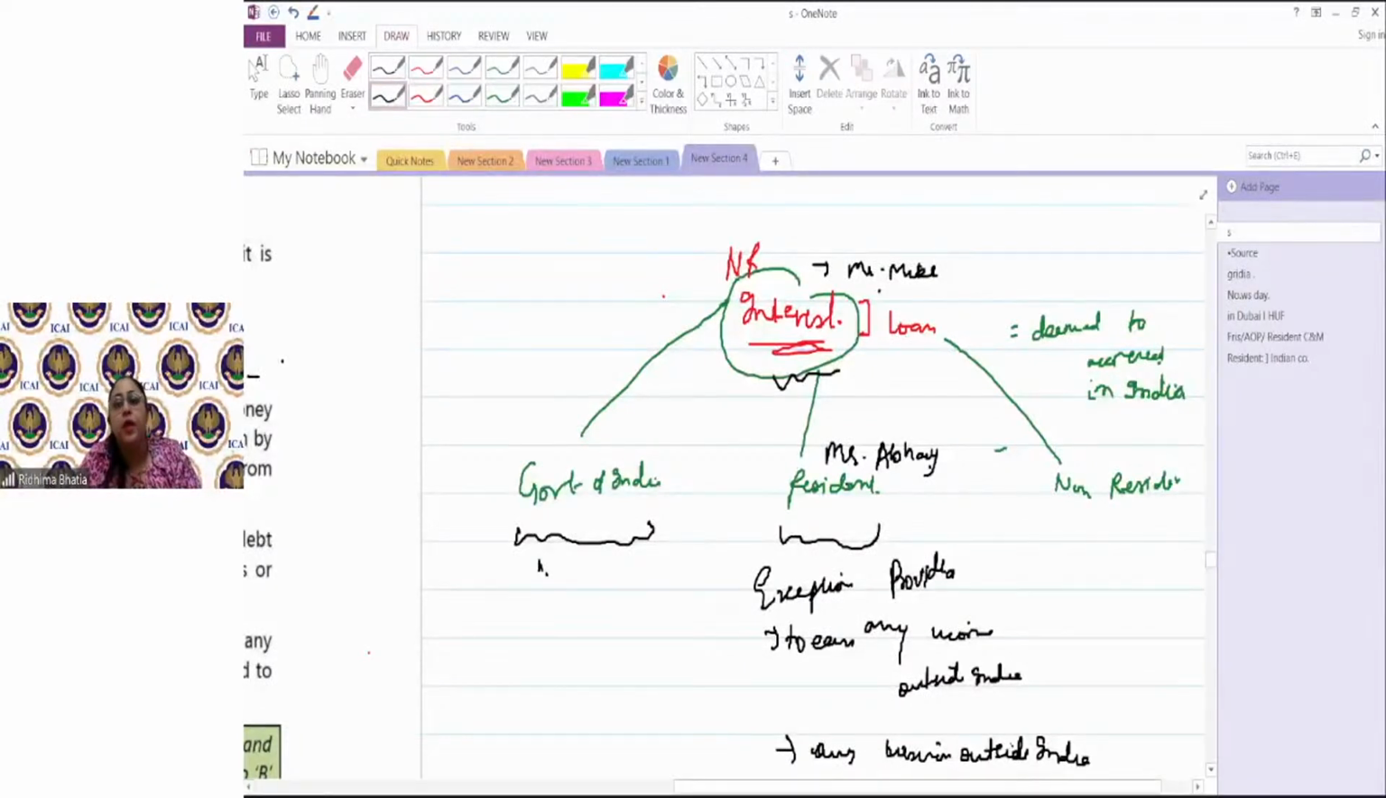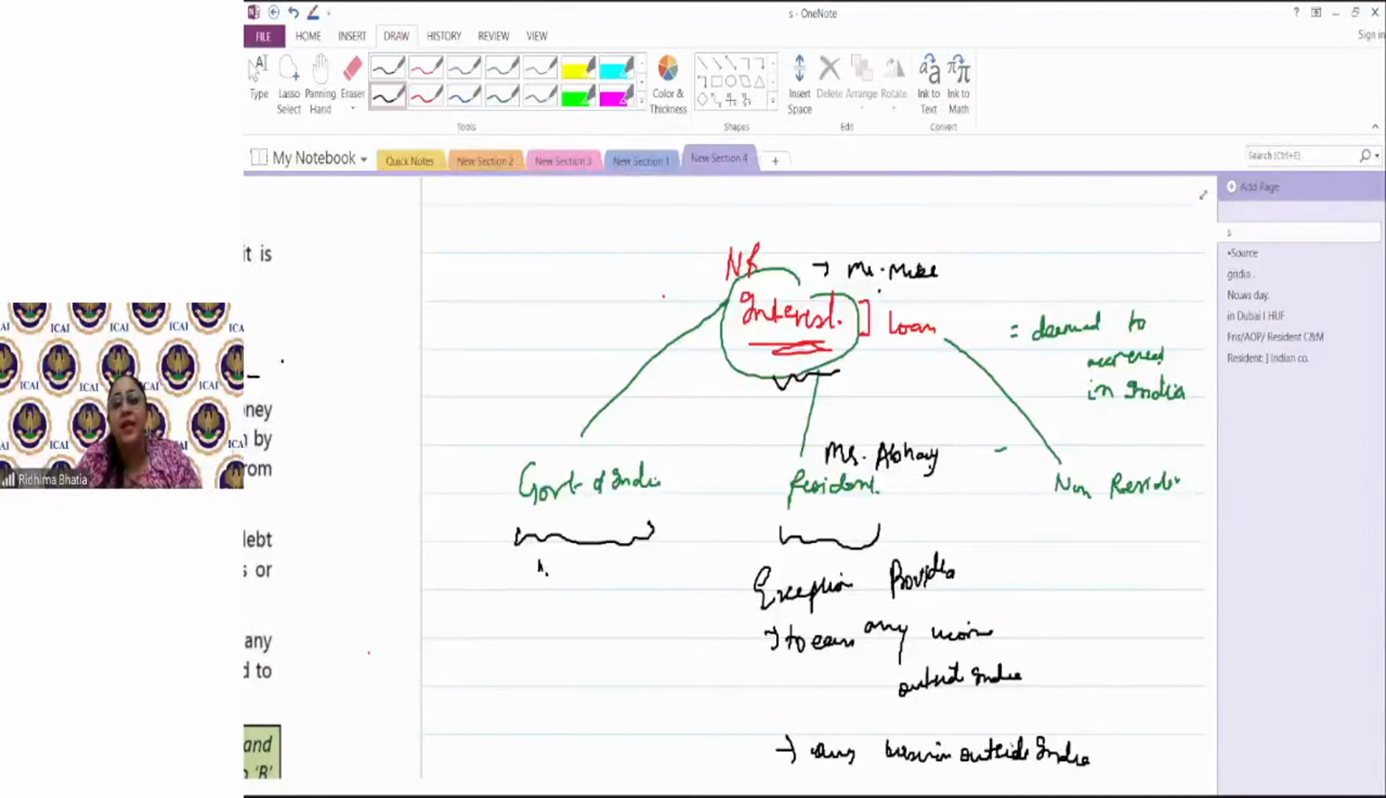For example, I took money from Mike, and Mike is a non-resident, and I invested that money in purchasing shares of a Singapore company. Now I use that money to earn income outside India. So whatever interest I will pay to Mike would not be a taxable income for Mr. Mike. Why? Because it is not deemed to accrue or arise in India.